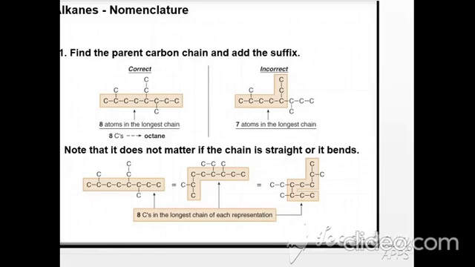Now look at this picture. Here I have written an example. First point, there are some rules which are mentioned by the IUPAC system. They are particular rules which are used to write the name of the alkane. How do you write the name of alkane? First point is that when you are writing the name of alkane, find the parent carbon chain and add the suffix. Okay. Look at this picture.